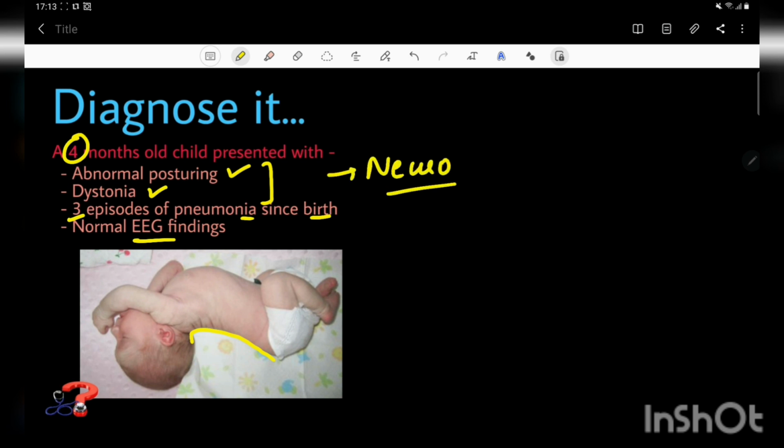But this also happens in real cases too. But by the normal EEG findings, we can easily rule out that this is a neurological problem. This may be something else. And with the history of these 3 episodes of pneumonia since birth, with these specific features and this characteristic arching of the back that we can see here, we can make a diagnosis of Sandifer syndrome.